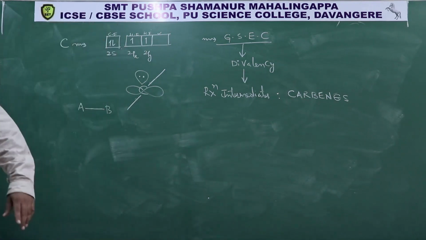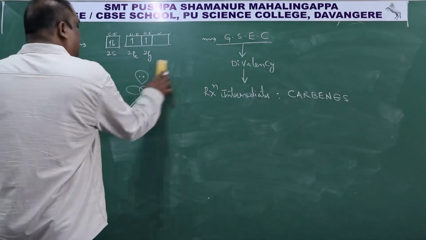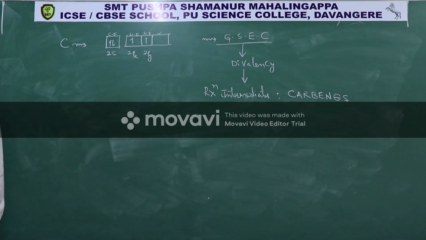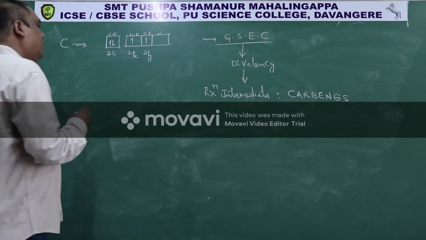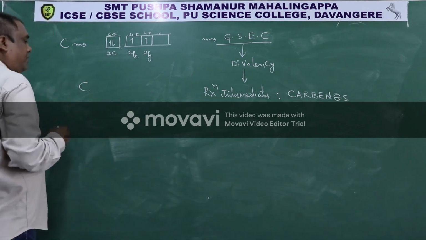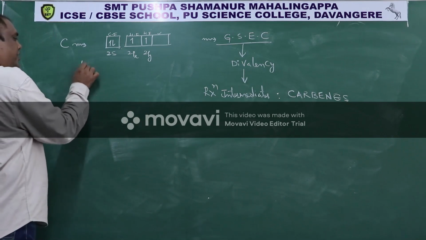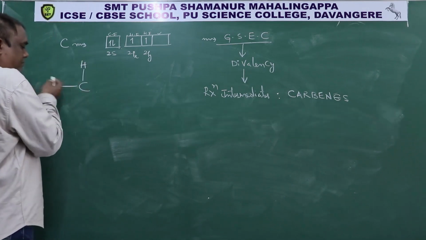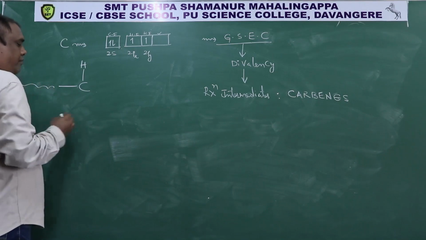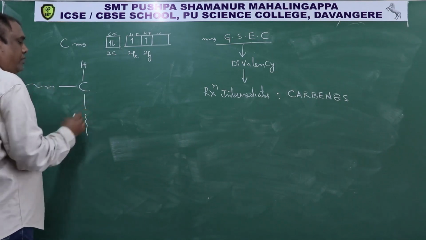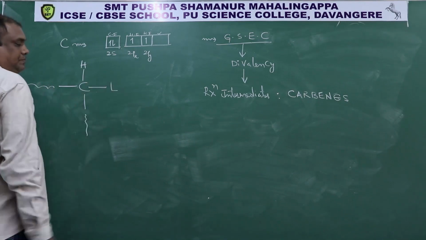How are these carbenes formed? See, observe, this is carbon attached to hydrogen, attached to some group, attached to some group, and attached to a leaving group.